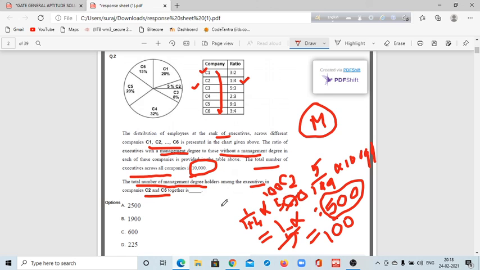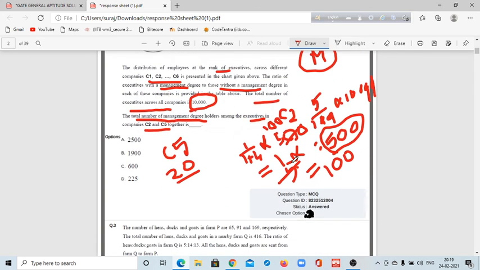So thus you can calculate the number of management degree holders of company C5. First of all, you have to calculate the number of total executives of this company C5, and that is 20%. So you have to calculate first 20%. So 20% means, so this is 10,000.